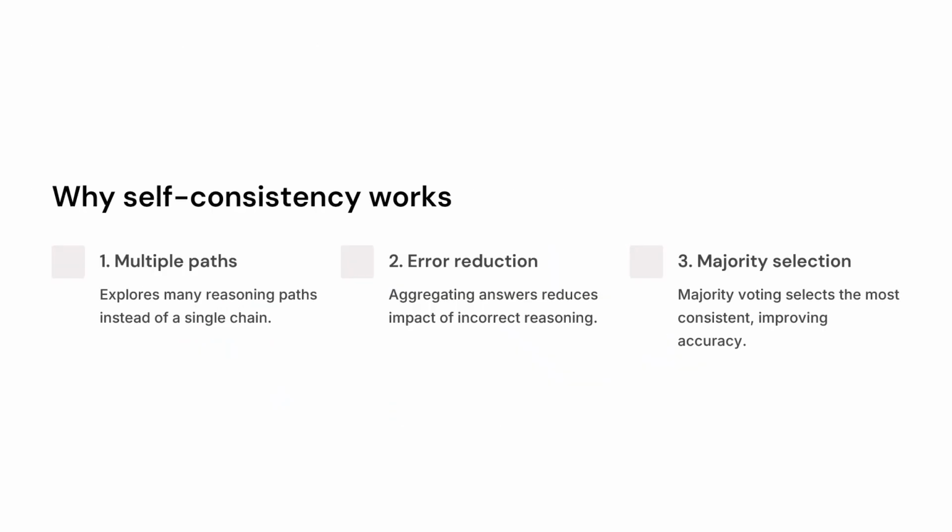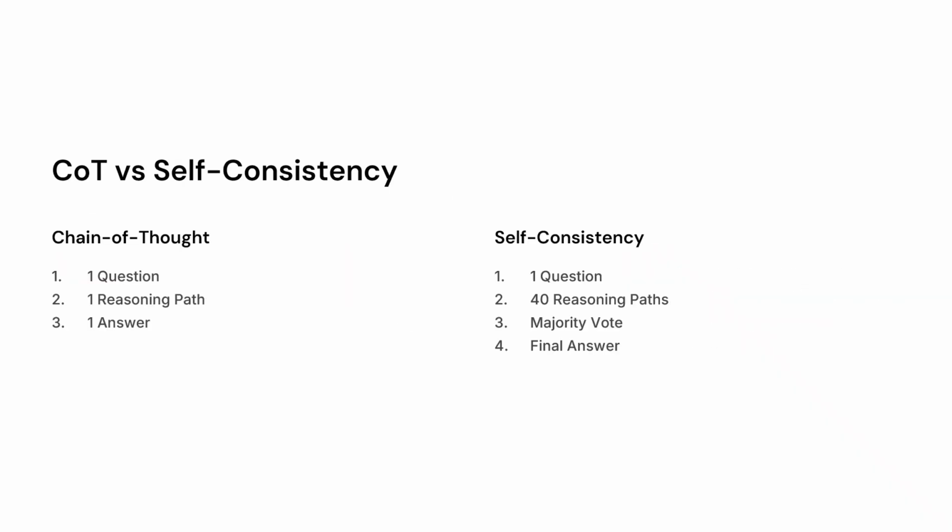This approach of majority voting, where we are considering multiple paths, works because of a hypothesis these authors assumed in the paper. That is, even though correct reasoning processes are diverse, they tend to have a greater agreement in their final answer than the incorrect ones. This also led to error reduction, and majority selection helped in choosing the answer that most of the models landed on. Which basically means that even though we are trying different approaches, there is a high chance that most of them land on the correct answer rather than most of them landing on incorrect ones. So this is basically the working of self-consistency prompting.